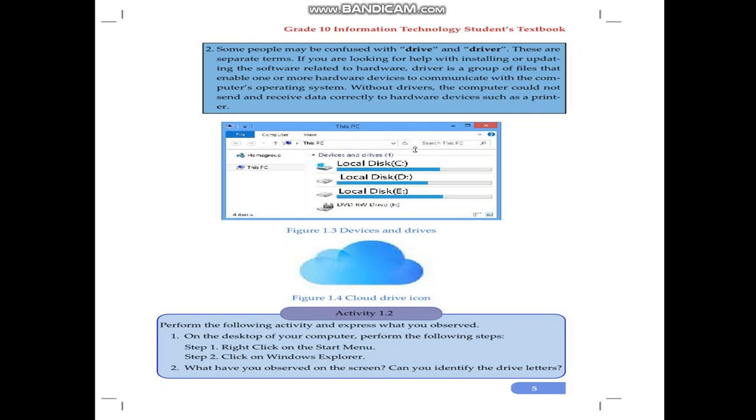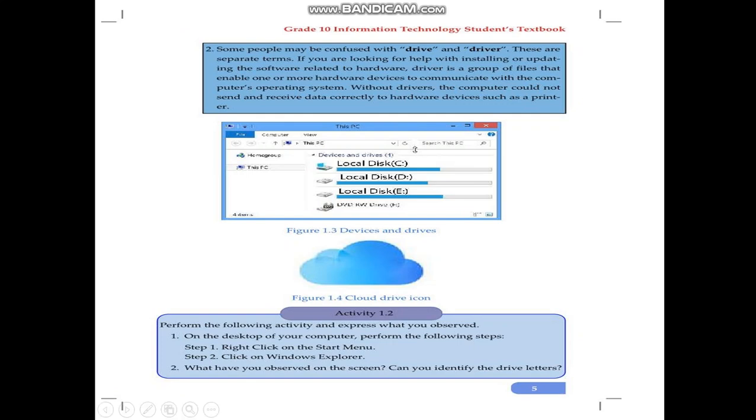Some people may be confused between drive and driver. These are separate terms. They are not the same. When you say computer drive, it is hardware. A driver is software. If you are looking for help with installing or updating software related to hardware, a driver is a group of files that enable one or more hardware devices to communicate with the computer's operating system. For instance, if you have a printer, digital camera or scanner and want to connect and communicate with the computer, you have to install software. That software is called a driver.